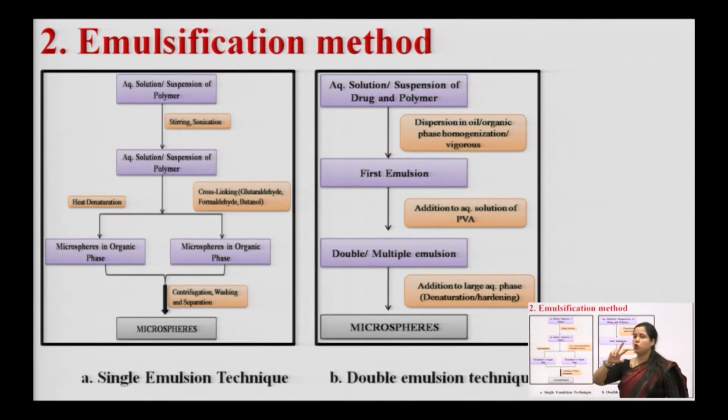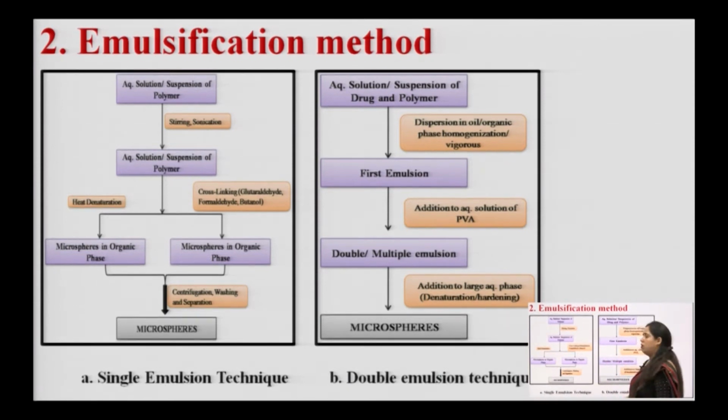If we have two immiscible phases, we can have dispersion using some sort of emulsifying agent, and we get a homogenized system. The two phases will not separate if we use an emulsifying agent, and vigorous stirring will make the emulsion more homogeneous. These are the approaches through which we can have a homogeneous system.